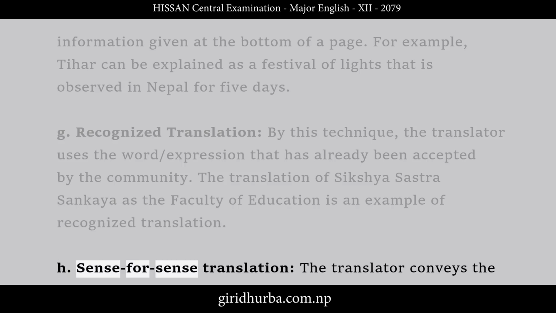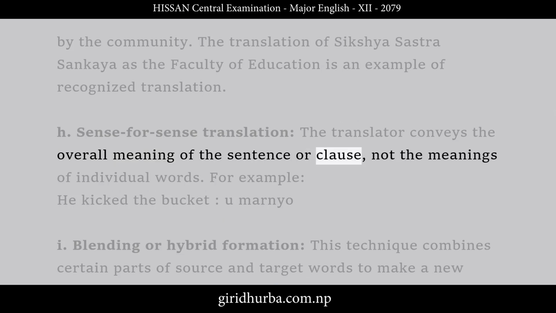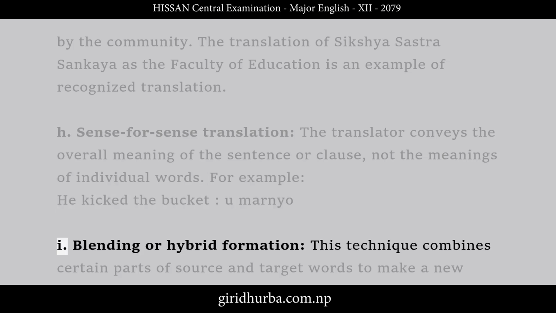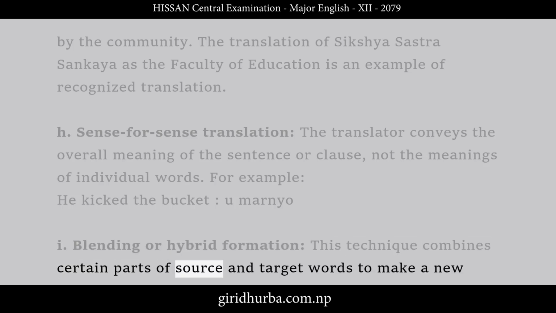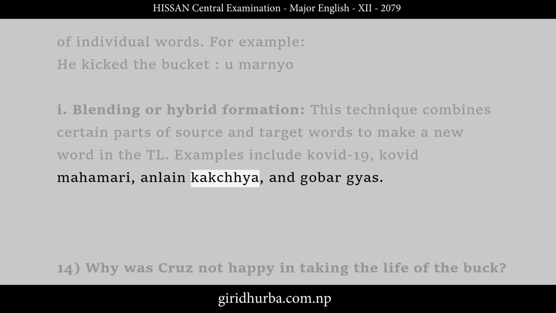H. Sense-for-sense translation. The translator conveys the overall meaning of the sentence or clause, not the meanings of individual words. For example, he kicked the bucket, you manyo. I. Blending or hybrid formation. This technique combines certain parts of source and target words to make a new word in the TL. Examples include COVID-19, COVID Mahamari, Anlane Kakchia, and Gobar Gaius.